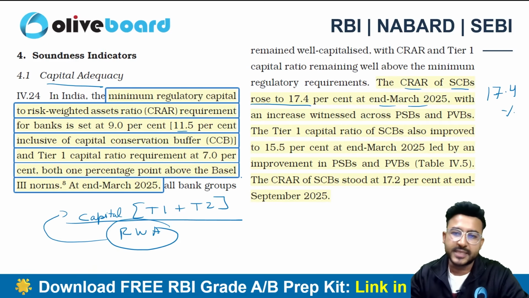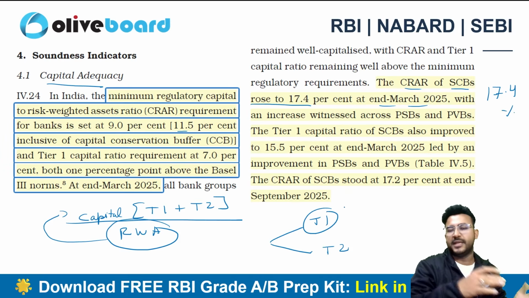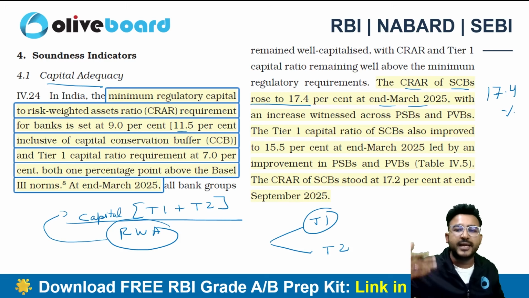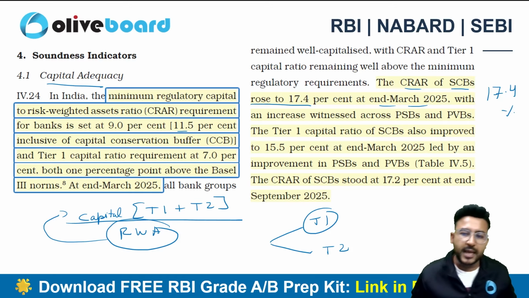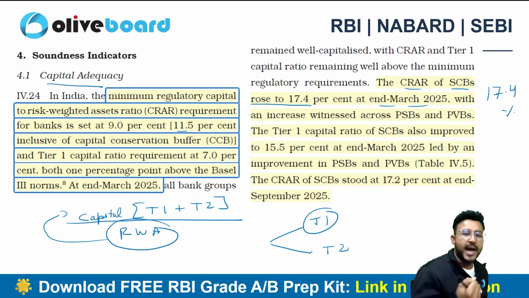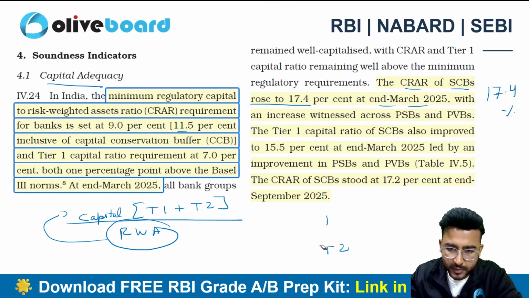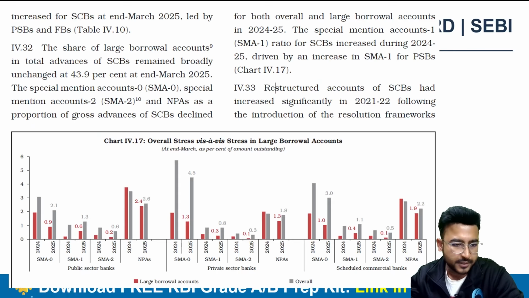Acha, in capital in the CRAR, we do have two types of capital, right? Tier 1 capital and Tier 2 capital. In Tier 1 capital also we do have CET1 and we do have AT1 bonds. So Tier 1 capital is also called your going concern capital, which keeps you going. Why? Because it is high quality capital, right? It is a very high quality capital. It will help you sustain any kind of loss. But Tier 2 capital is not that high quality in nature, and that's why we call it gone concern capital, right? So this is the difference between Tier 1 and Tier 2 capital, right?